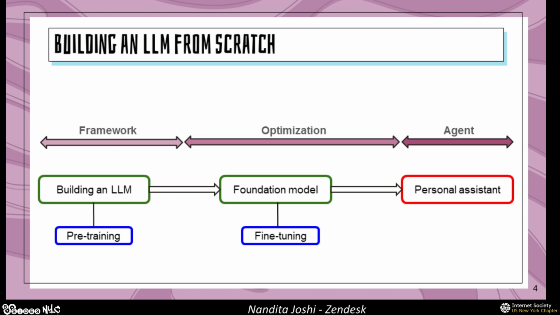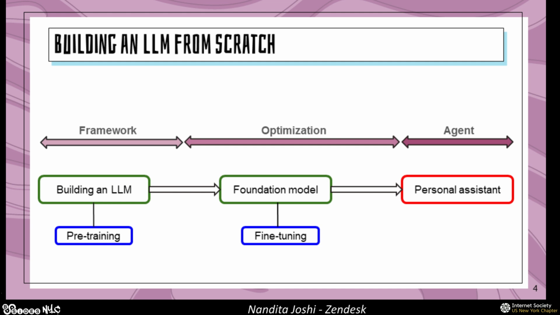So what are we working on? When you talk about an LLM, let's think about what it means to build your LLM from scratch, right? On a broad level, you can conceptualize this into three key phases. So you have your framework, you have your optimization, and then you have your agent. In your framework, what you're really talking about is your model architecture, your data preparation, the training environment, and the basic infrastructure that you need to run all of this. So this establishes the base on which your model is going to learn and perform.